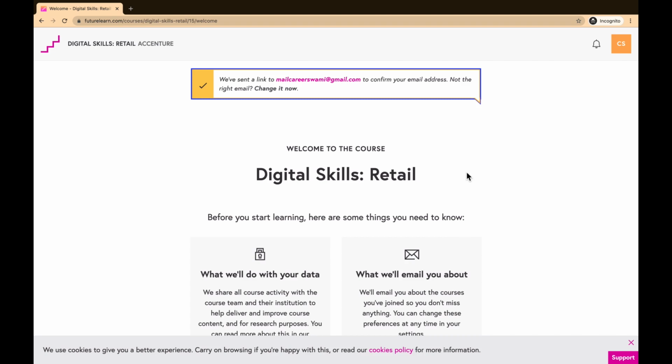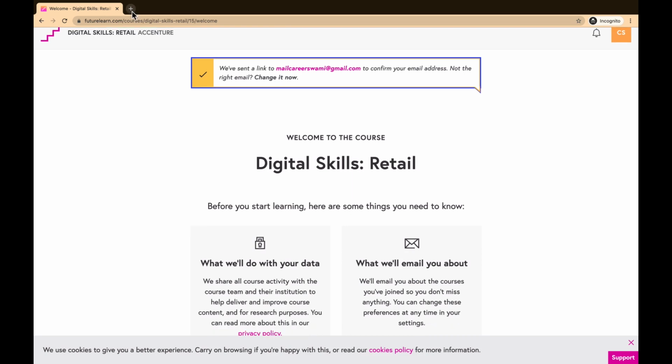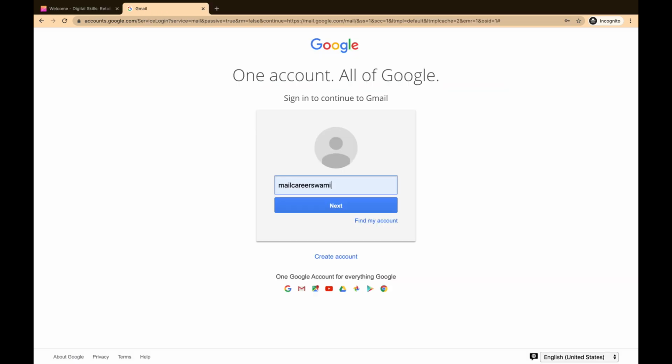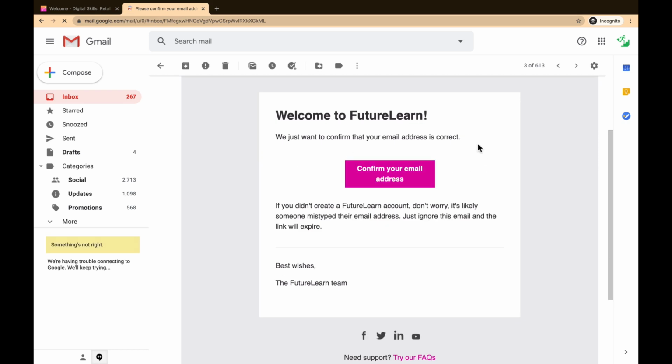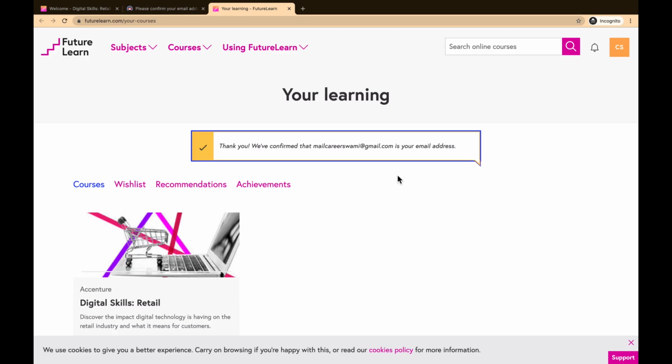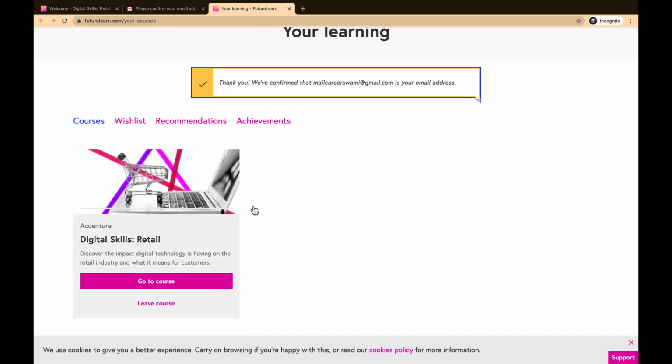Once you register, a link will be sent to your email where you need to confirm your email address. Let's open our email and confirm. So you need to sign in to your email account. You would have received an email like this where you will be asked to confirm your email address. You need to click on this button which says confirm your email address. Once you click on that button, your email address will be confirmed. You will have to do it only once. And you can see now that we are enrolled in this course.